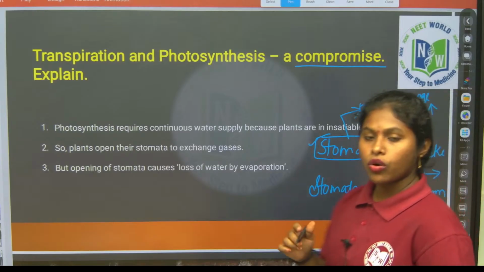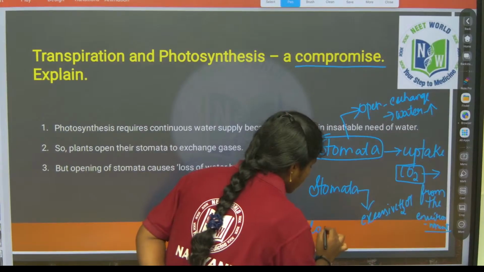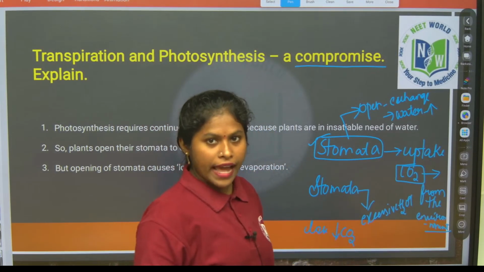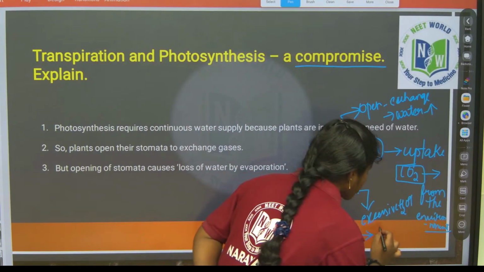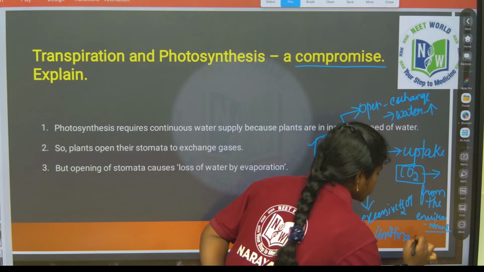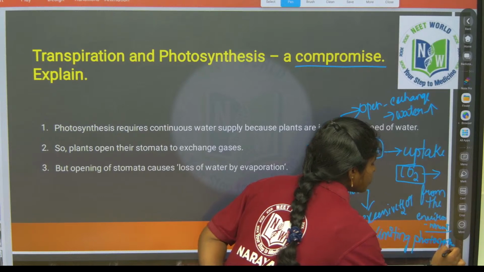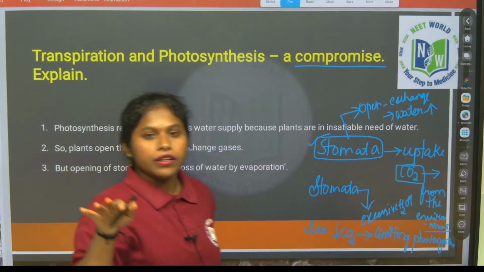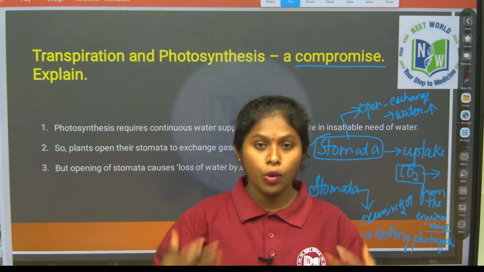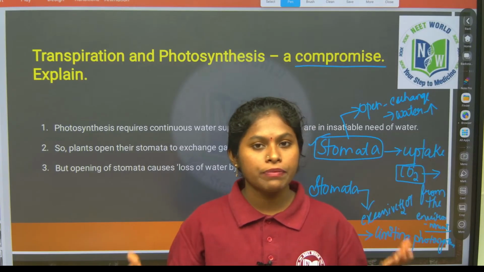If the stomata is closed, there is a decrease of carbon dioxide. When there is a decrease of carbon dioxide, there is a limitation of photosynthesis, so the plants cannot prepare their own food, right? So there is a regulation of the opening of the stomata, uptake of carbon dioxide and losing of water from the leaf.